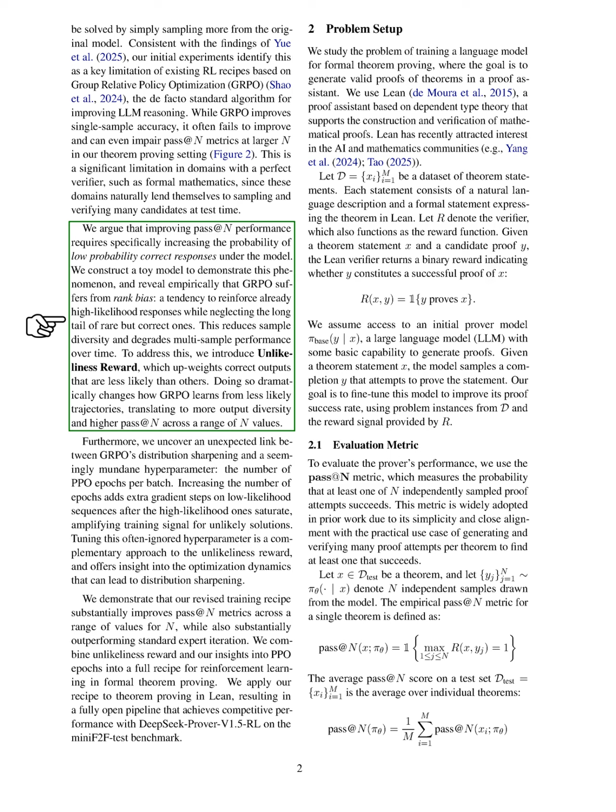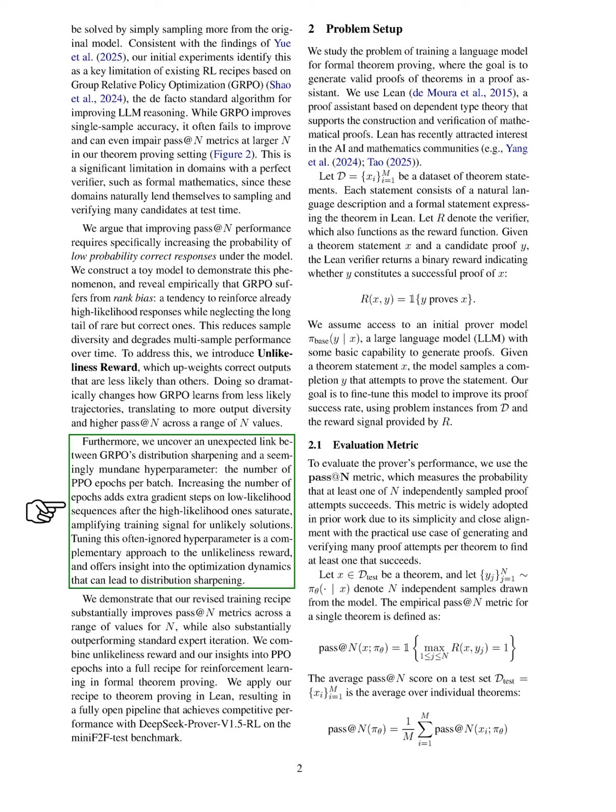To counter this, we propose an unlikeliness reward that gives more weight to less likely correct outputs. This adjustment significantly alters how GRPO learns from these less likely paths, leading to greater output diversity and improved performance across various metrics.